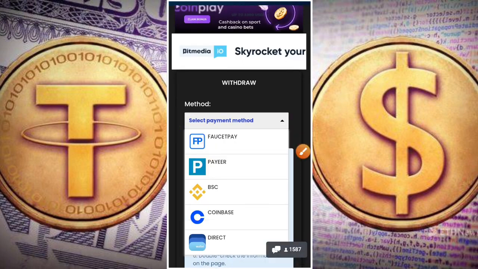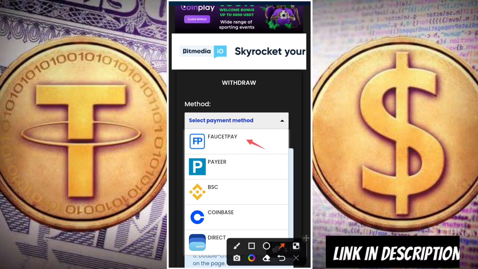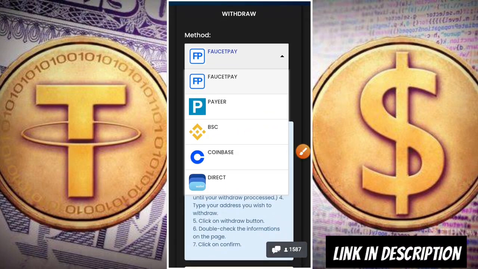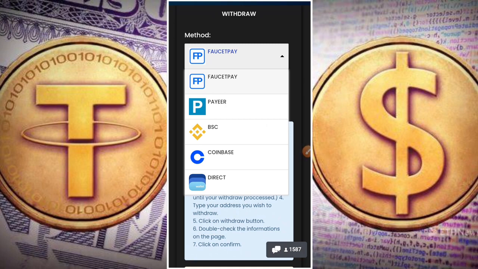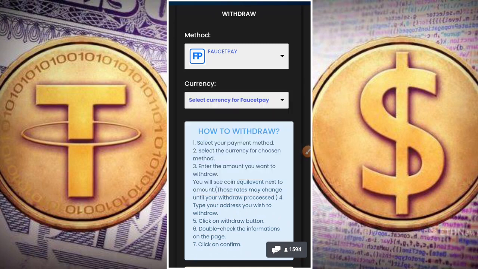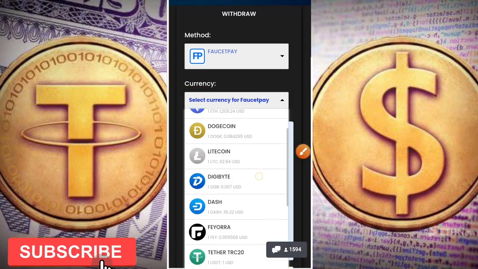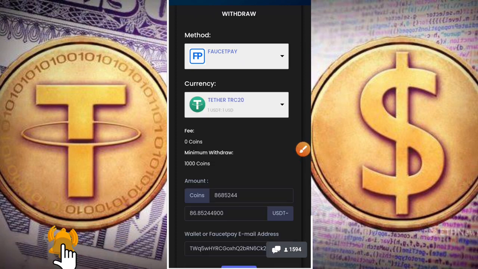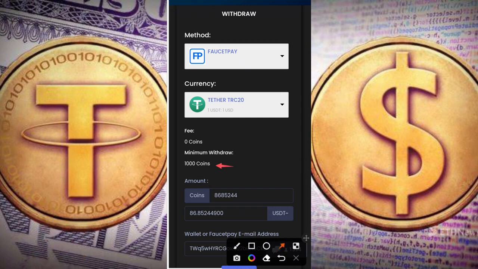Minimum amount to withdraw here to FaucetPay, guys, is about 1,000 coins. By the way, you can withdraw to FaucetPay, Payeer, BSC, Coinbase, and your direct wallet. I'm just going to be going for FaucetPay because it is instant. The next thing here now is to select the currency for the payment. I'll be selecting USDT BEP20 here. And you can see here now that, like I said, the minimum amount to FaucetPay is about 1,000 coins.